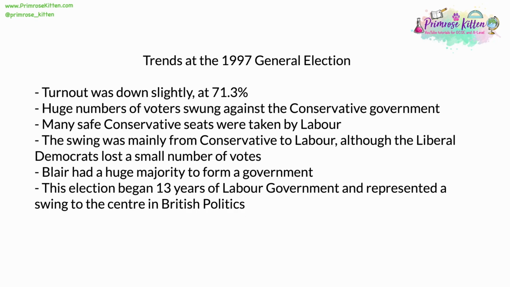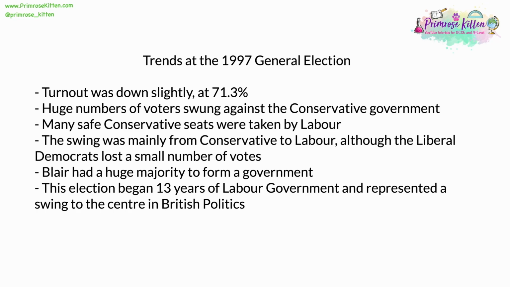As with the 1979 general election, there were trends and points worth making about the 1997 general election, which could be useful in an exam. Turnout was down slightly at 71.3%. This is likely because many Conservative voters were sure the Conservatives would not win, and therefore didn't bother to vote. The weather may also have played an issue.